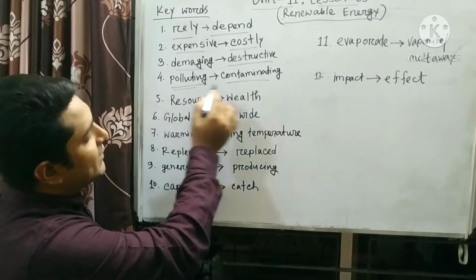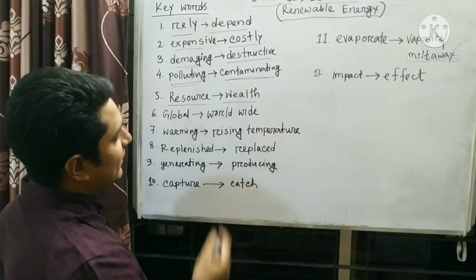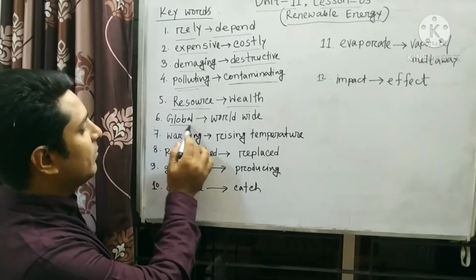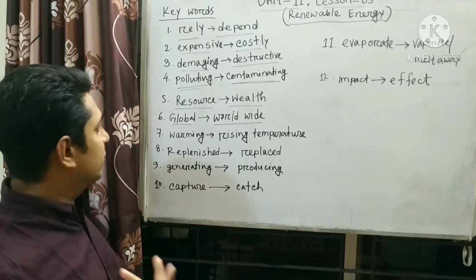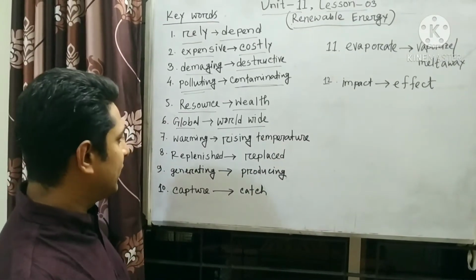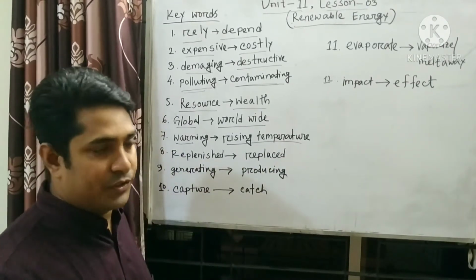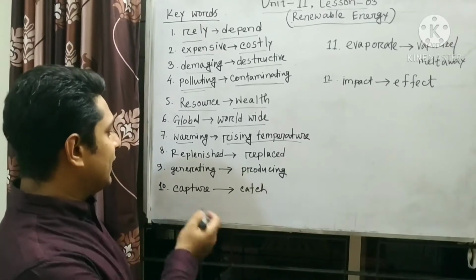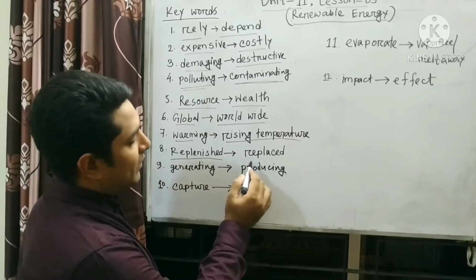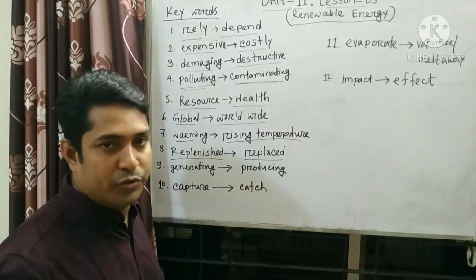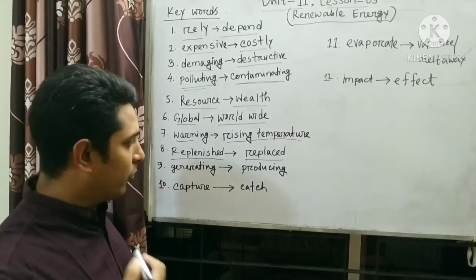The polluting means contaminating, and then we have resource. Resource means wealth. Global means worldwide. That means the thing we use all over the world. That is called global, worldwide. Warming, that means rising temperature, or we can say hot temperature. That is called warming. And then replenished, a very important word. Replenished means replaced or reloaded. Remember this: replenished means replaced or reloaded.